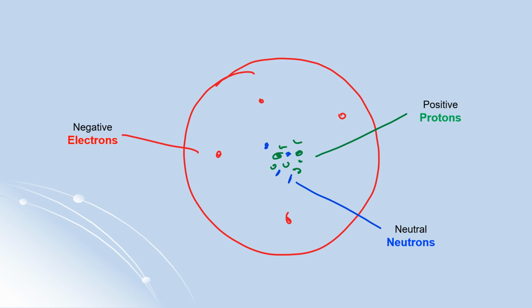So this center where the positive people and the neutral people, the protons and neutrons, live together is called the nucleus of this neighborhood. And right here, ladies and gentlemen, you have your atom. In an atom, we have a nucleus in the center where we have the protons that carry a positive charge, and neutrons that don't have any charge, they are neutral. And then electrons revolve around the nucleus, and they carry a negative charge.